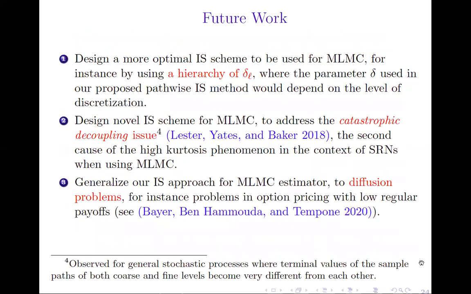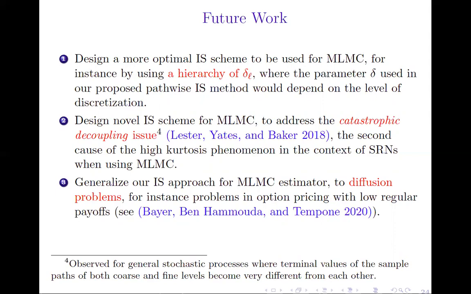As future work, one direction is to design a more optimal importance sampling scheme, for instance, by considering a hierarchy of the scaling parameter delta with respect to the levels. In fact, we observed that for the asymptotic regime, for large values of the levels, we need values of delta that are close to 1 for good performance. However, this may impact badly the pre-asymptotic regime corresponding to small values of the levels.